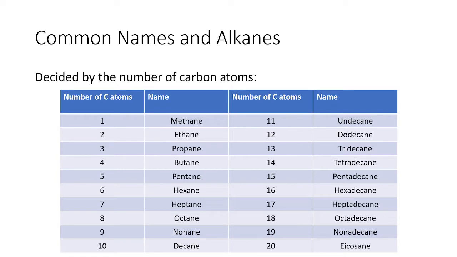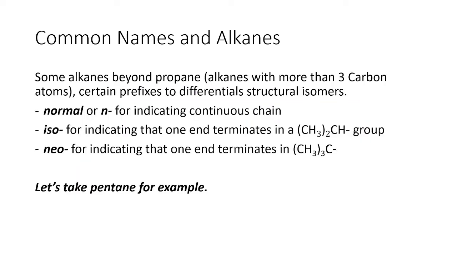As I mentioned, we have different classes or different structures on how each of the carbon atoms attach to one another, especially for those alkanes which have more than 3 carbon atoms.